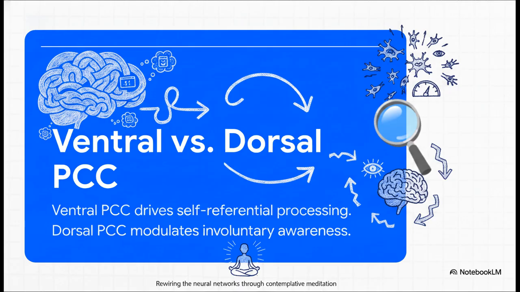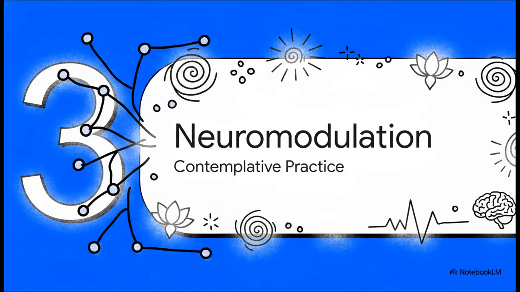So in an obsessive-compulsive brain, dysregulation across these specific subregions literally traps the patient. The ventral PCC is pumping out a rigid self-narrative, and the dorsal PCC is triggering involuntary arousal. It creates this relentless cognitive behavioral loop that feels as real and dangerous as actual external danger. Clinically speaking, this is the precise neural architecture of getting stuck in a thought. Section 3. Neuromodulation via contemplative practice.